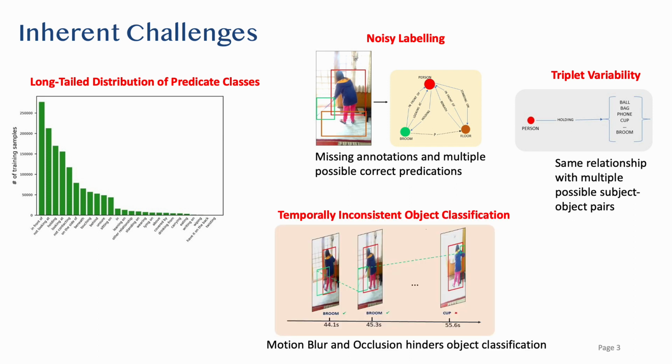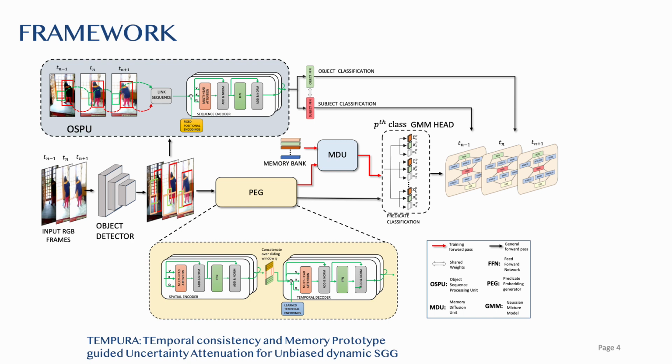Furthermore, existing frameworks are also prone to producing temporally inconsistent object classification, since motion blur and occlusion in videos can render off-the-shelf pre-trained object detectors ineffective. In this work, we propose a framework to address these challenges and facilitate the generation of more unbiased scene graphs in videos. Our proposed framework is named Tempura.